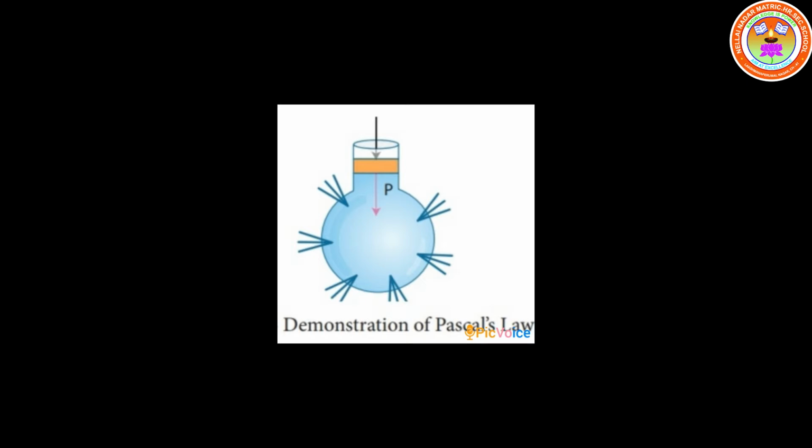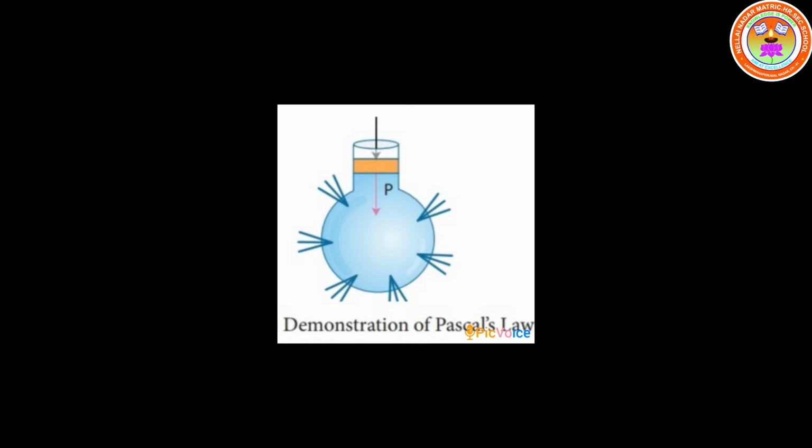The law states that the external pressure applied on an incompressible liquid is transmitted uniformly throughout the liquid. Look at the picture clearly, students. There is a piston. When we press the piston, that pressure will be transmitted uniformly throughout the liquid. This is what the law states. Once again, listen to the law. The law states that the external pressure applied on an incompressible liquid is transmitted uniformly throughout the liquid.